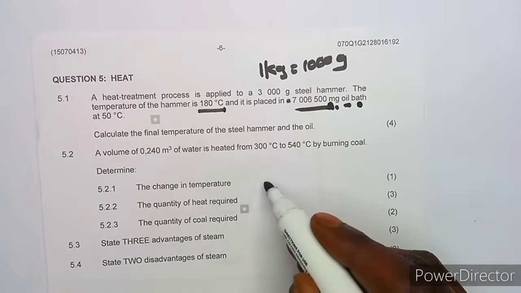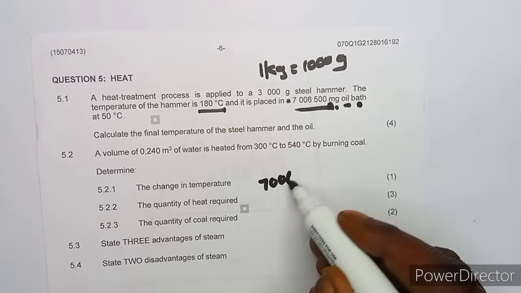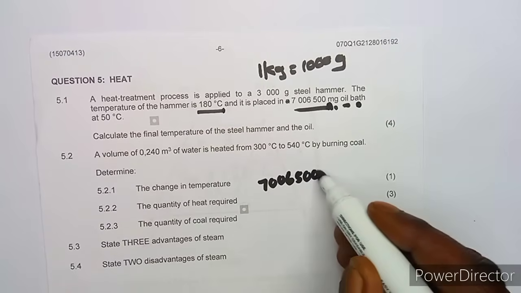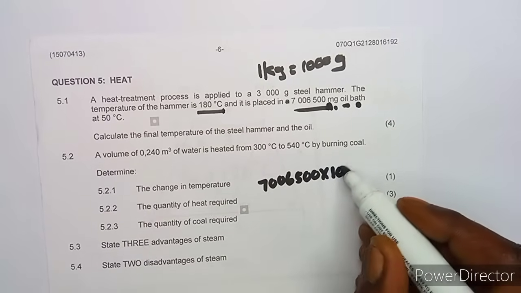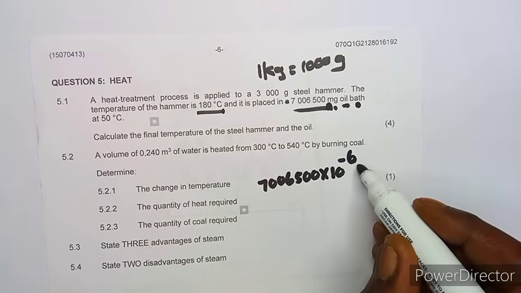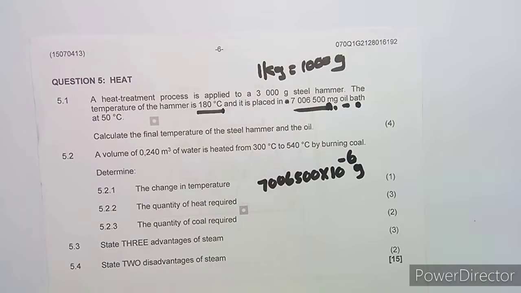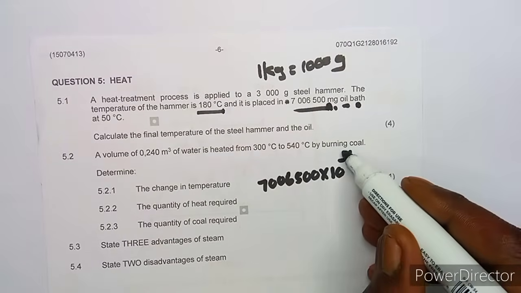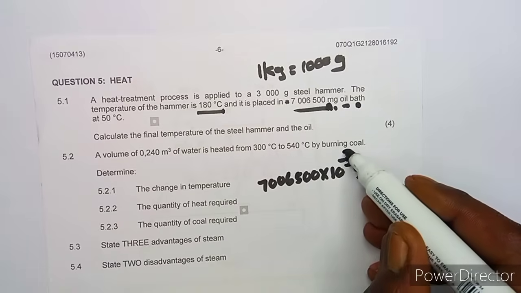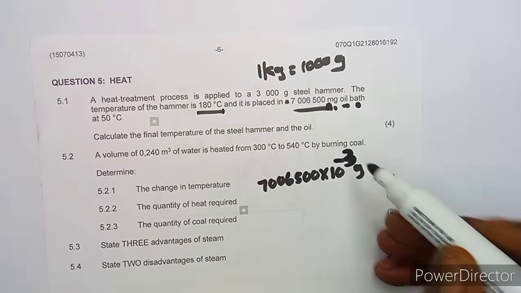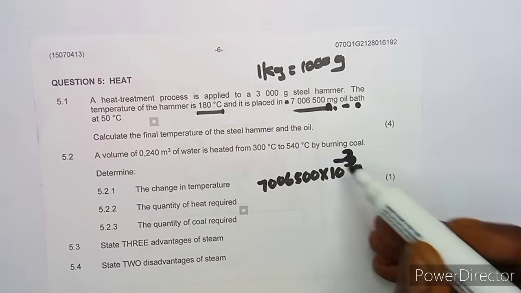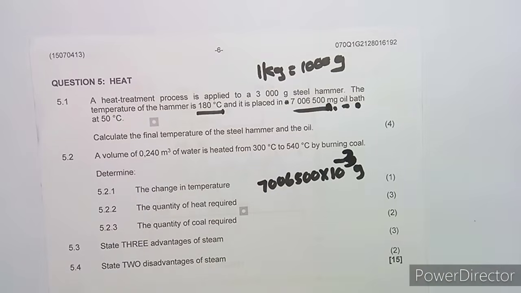Let me just write it here: 7006 500, like this, times 10 to the exponent of -6 grams. That is what it means. Milli means to the exponent, hey, -3, guys, and I'm so bold to say -6. This is milli, -3. Micro is the one which is -6. This is milli to the exponent of -3.